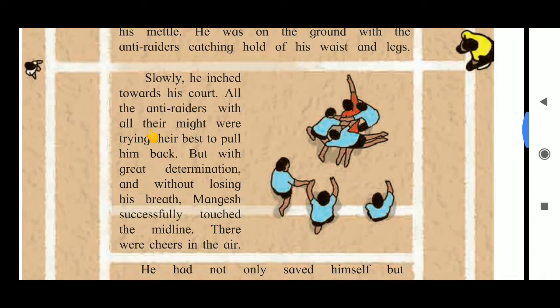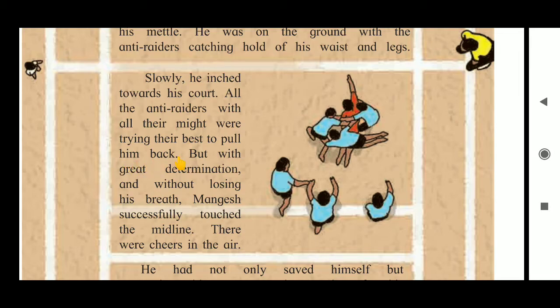Slowly he inched towards his court. Inched towards means moved towards something very slowly and gradually. So now Mangesh was very near to the midline. All the anti-raiders with all their might were trying their best to pull him back.